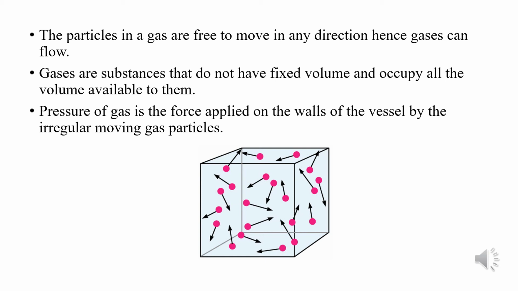This is the reason diffusion can take place rapidly. One matter can diffuse into another in the gaseous state very easily because there is a lot of space, so other particles can fit easily in between the particles. Therefore, diffusion in the gaseous state is maximum.